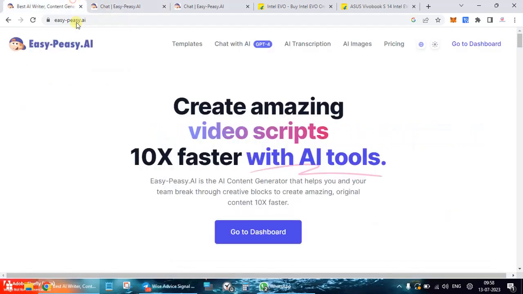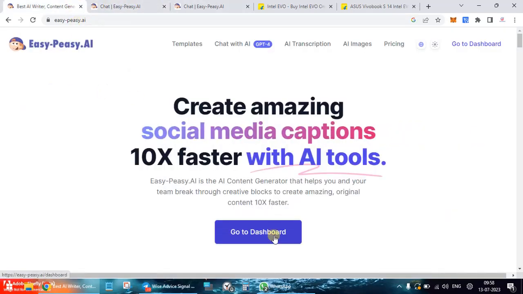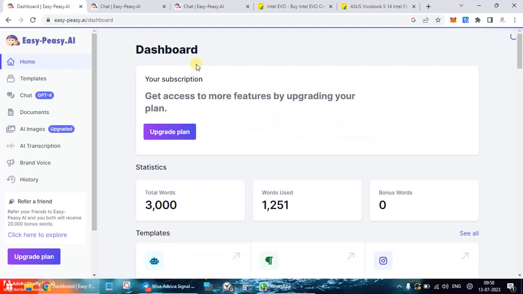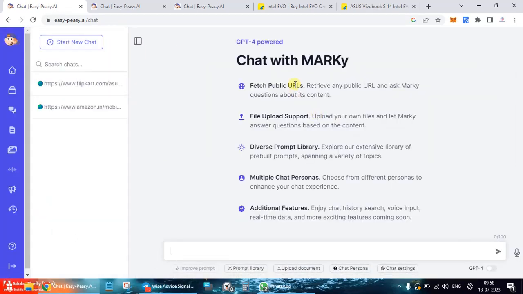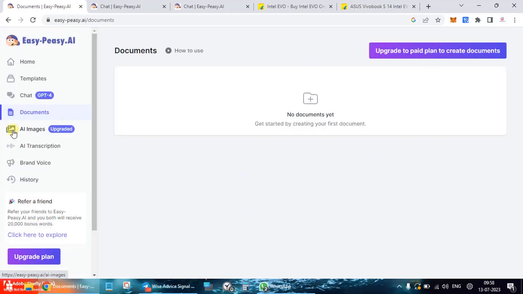Let's go back to the dashboard again. So similarly, we've seen the chat now. With the URL, you could ask questions and get the answers. Then after templates and chat, we have something called documents. It says upgrade to a paid plan to create documents. So even a trial is not possible here to know what the features are and how we can use them.